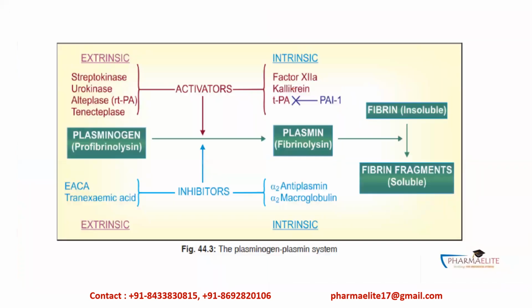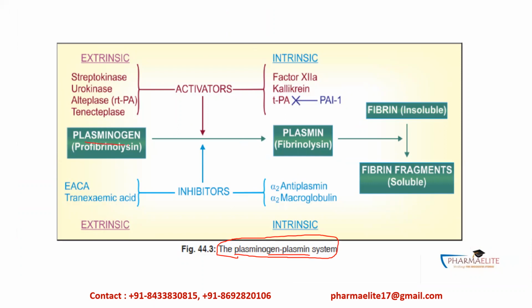Now this is another system, the plasminogen plasmin system. Once the thrombus is formed as a result of blood clotting, we again have to recanalize the occluded blood vessel, right? So in order to recanalize the occluded blood vessel, this particular plasminogen plasmin system takes place. Here what happens?